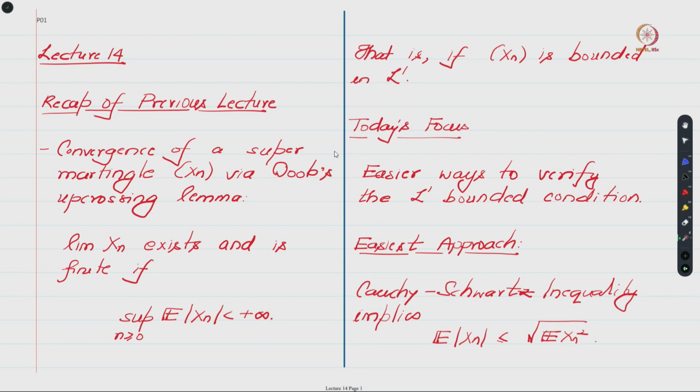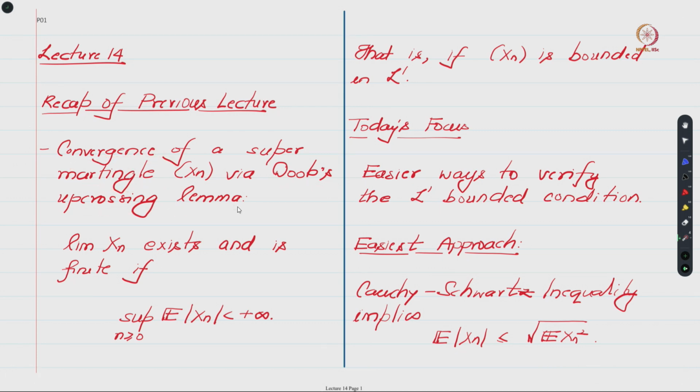So let's first do a quick recap of what we did in the previous class. As I mentioned to you, martingales will play a very important role in our discussion on convergence of stochastic approximation algorithms. Towards that, in the previous class we discussed convergence of a supermartingale Xn by making use of Doob's upcrossing lemma.